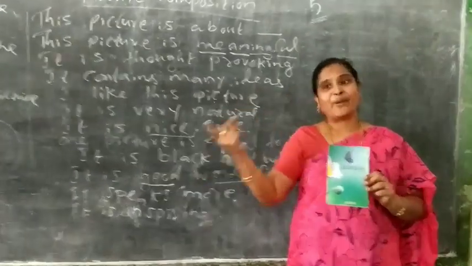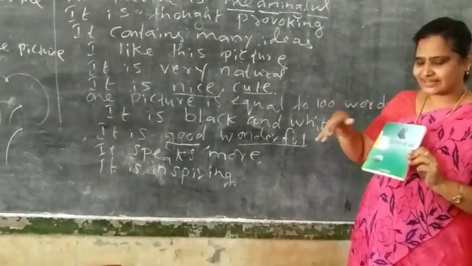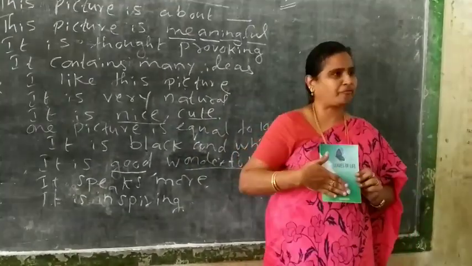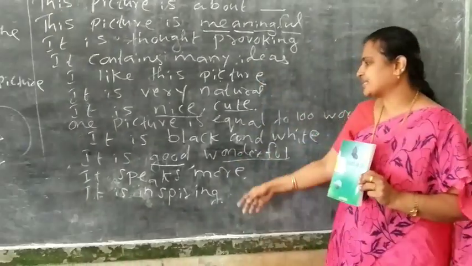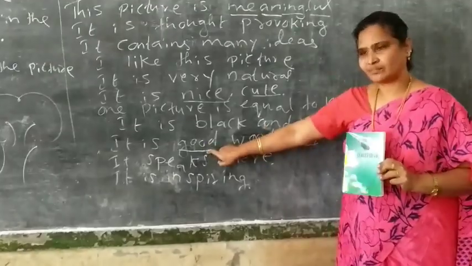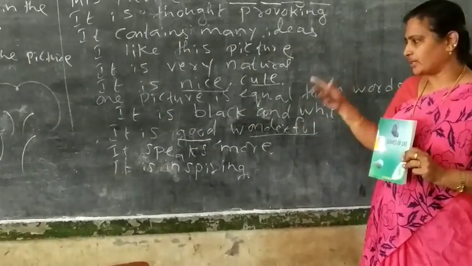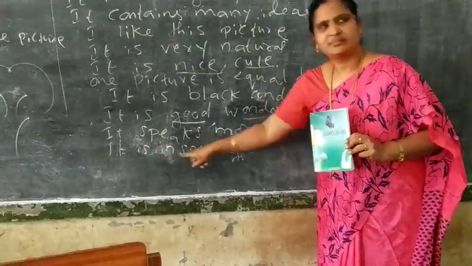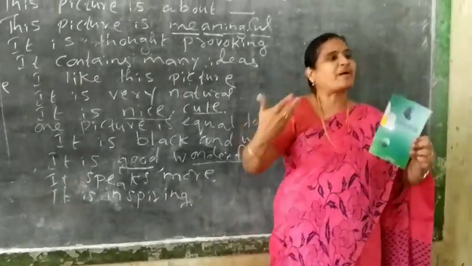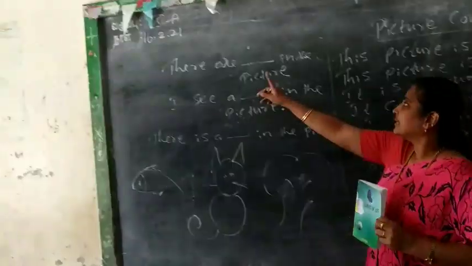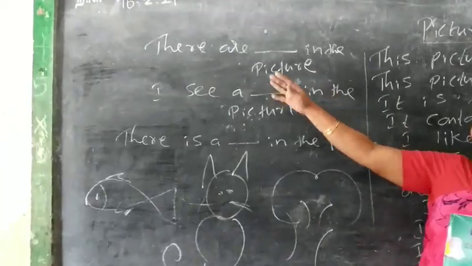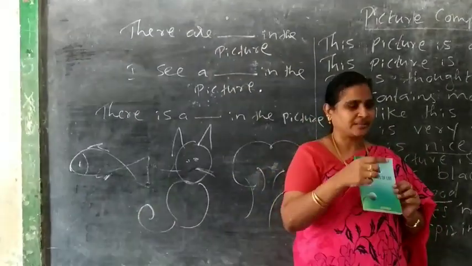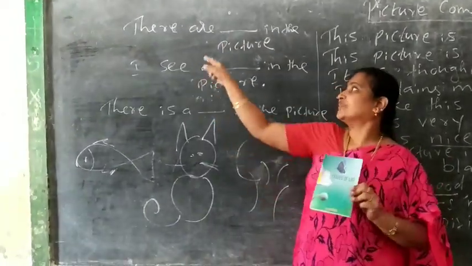Yes. From the exam point of view I wrote black and white. But here you can tell it is colorful. It is colorful. Okay. Next one. It is good. It is wonderful. Okay. It is small. It is inspiring. Okay, moving on. Here, there are. Here you can write there is, because only one flower is there, no? So there is.